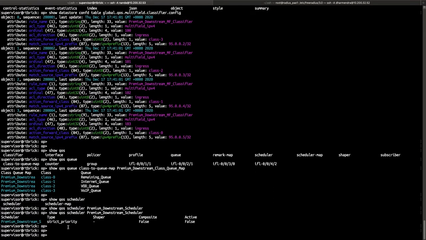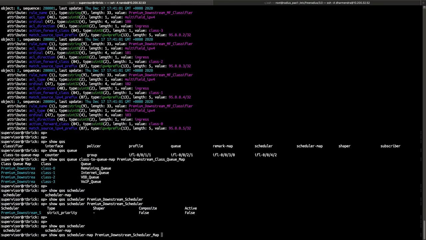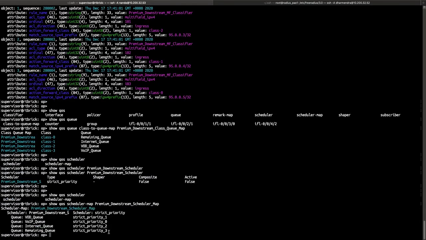Here the strict priority scheduler is being used to schedule all the queues. Let's look at the scheduler mapping configuration where the different scheduler priorities have been mapped to different queues. If you look at it, the VoIP queue is mapped to strict priority 0, which is the highest priority. Since it is highly delay sensitive traffic, we are mapping it to the high priority scheduler. The remaining queues are mapped to different strict priorities.